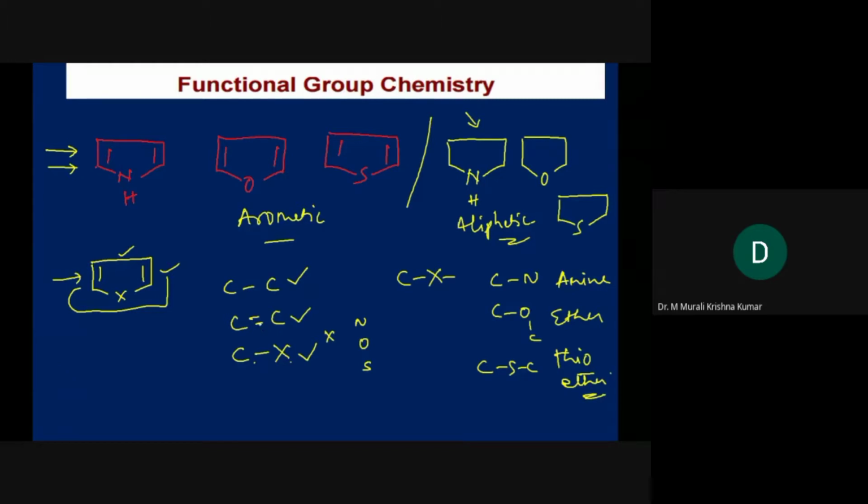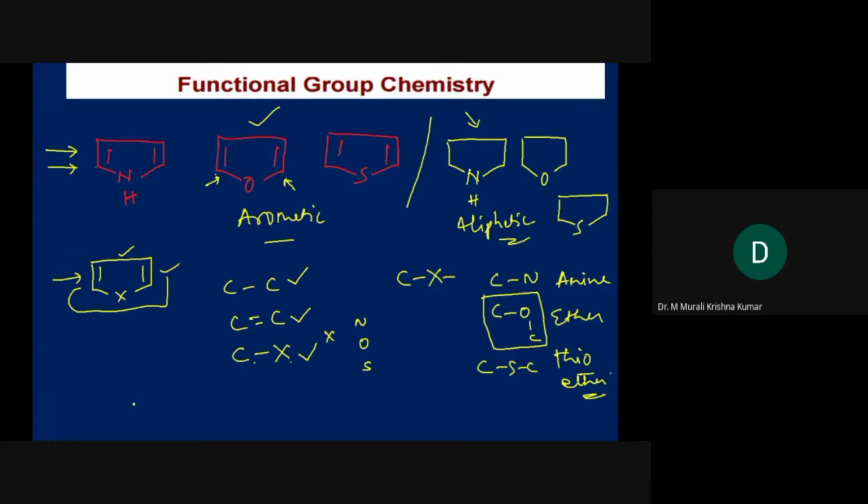Before entering into the actual synthetic protocols, let's see on what basis they can be designed. Let's say if you see this ether in the case of furan, the ether linkage is there between these two carbons.